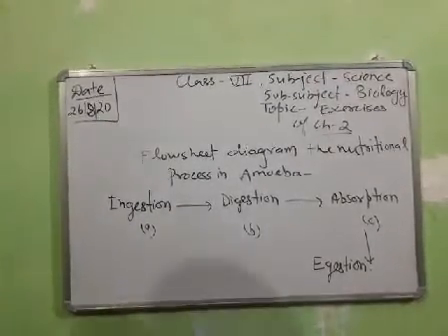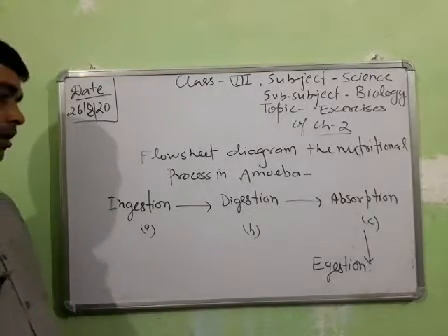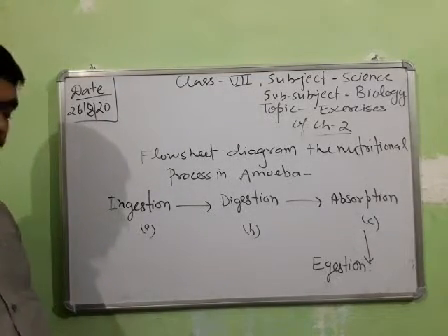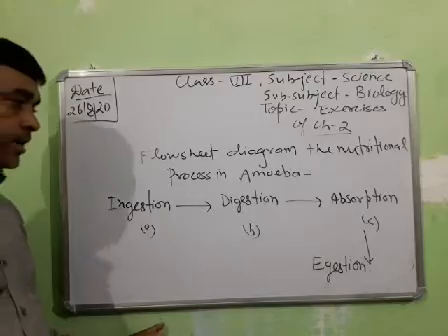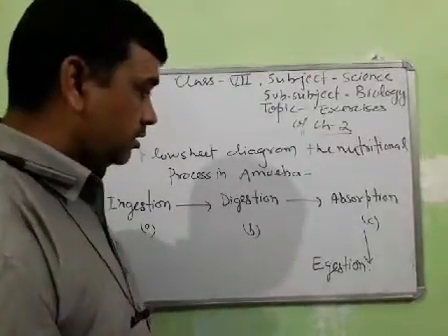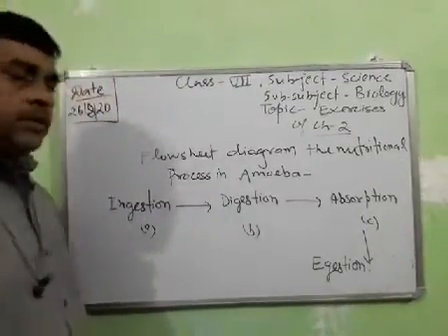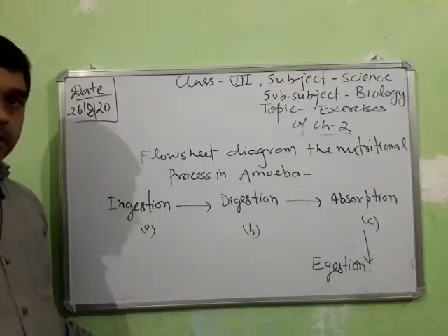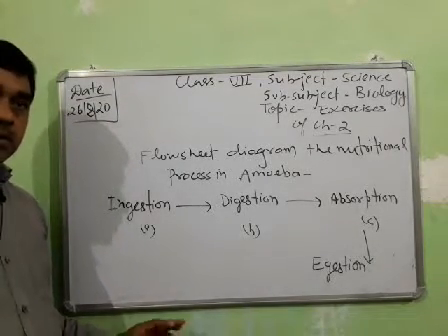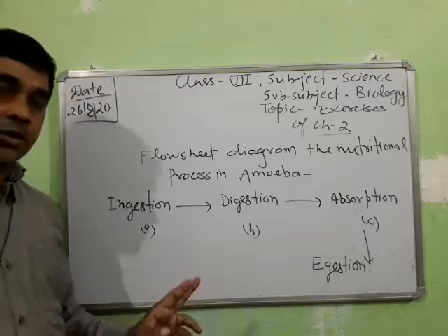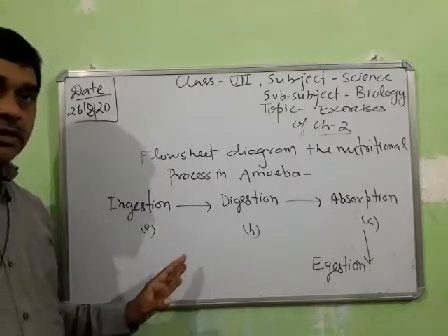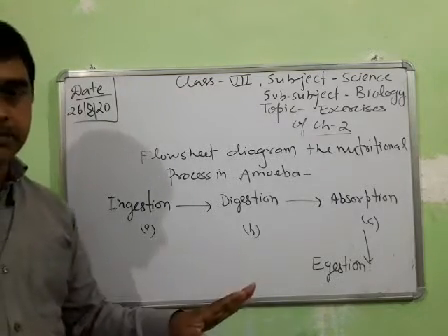Now, student, I am going to erase this. Ingestion, digestion, absorption and egestion. In some different books, there are only three steps, meaning ingestion, digestion and absorption.